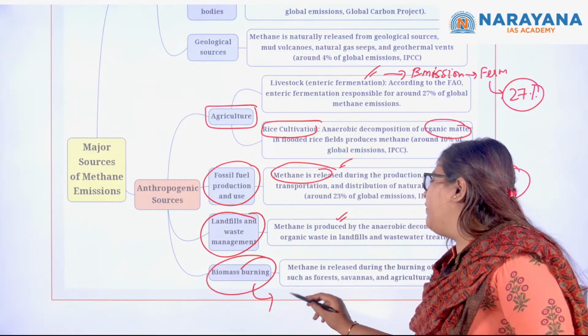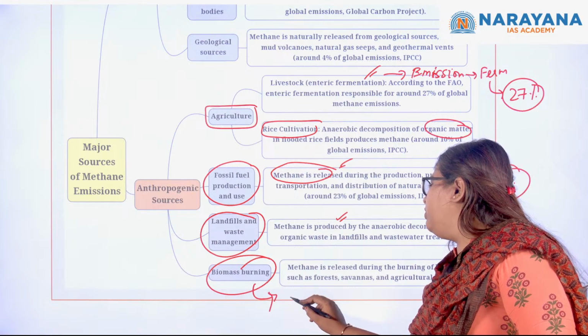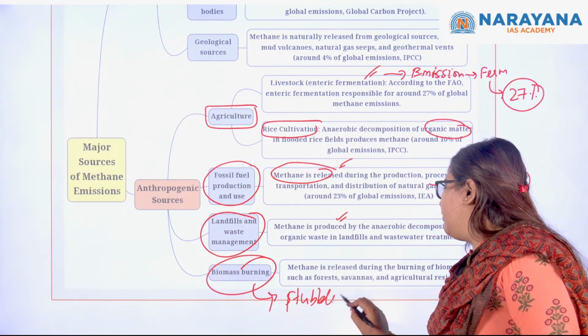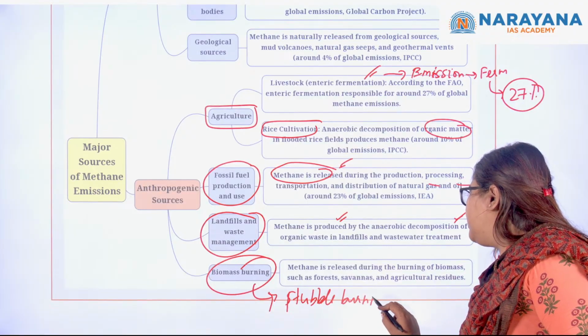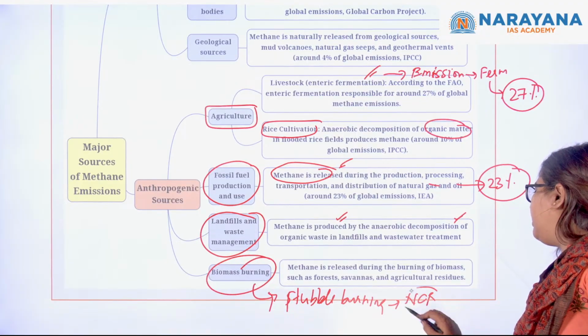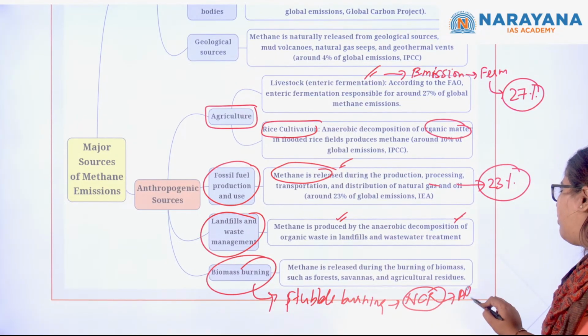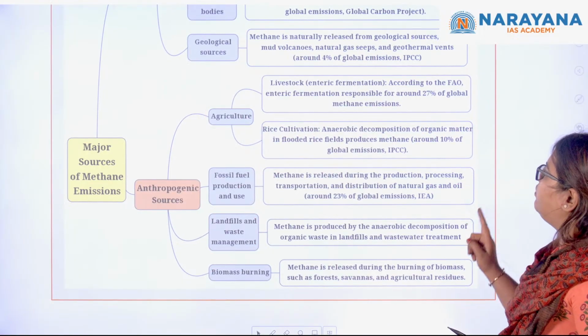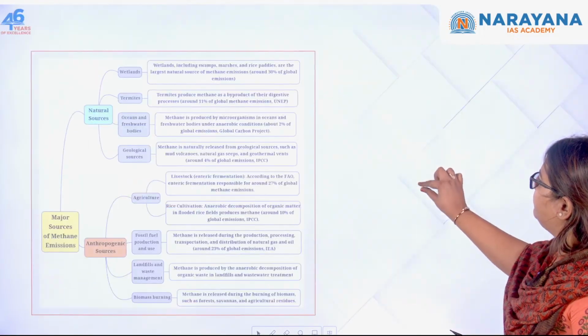That is why they say do not do the stubble burning. This brings about a menace to the surrounding NCR region. Then we discussed this air quality index, etc., right? So these are the major sources of methane emissions.